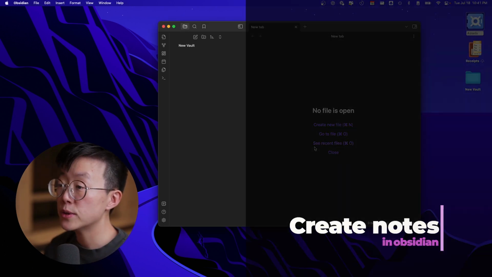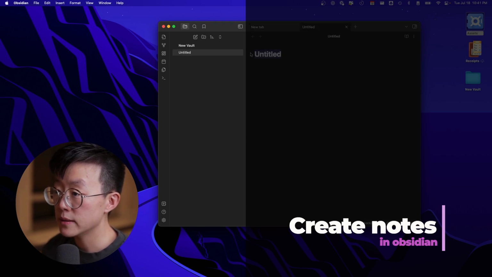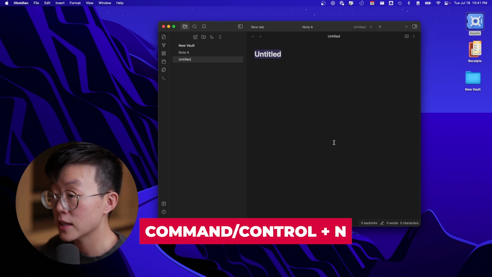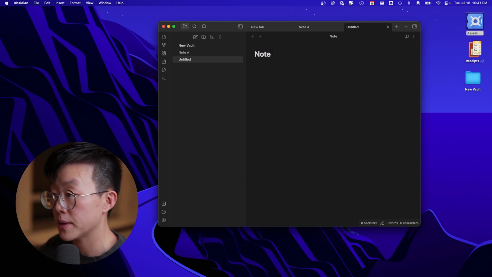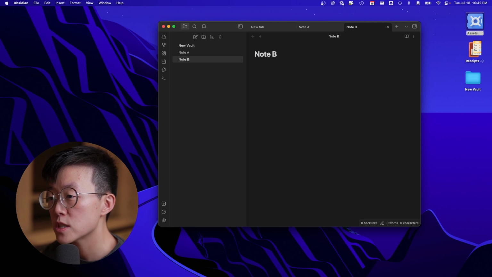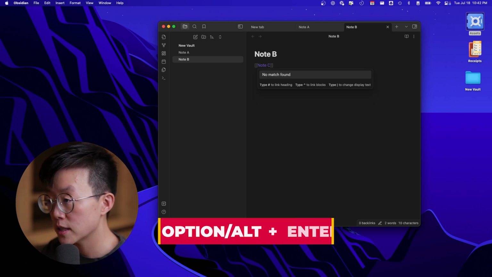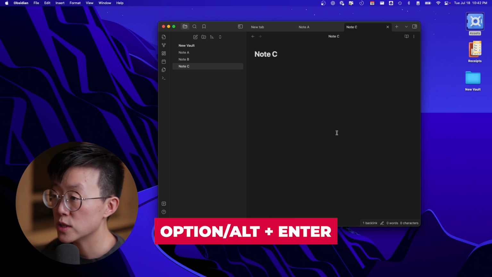To create a note, there are 3 options. You can use a button, or you can use Command N or Control N depending on whether you are using a Mac or a PC. And the last way, which is my most favorite way, is to type double brackets, then type the name of the note, and then hit Option Enter, which will take you into the note.